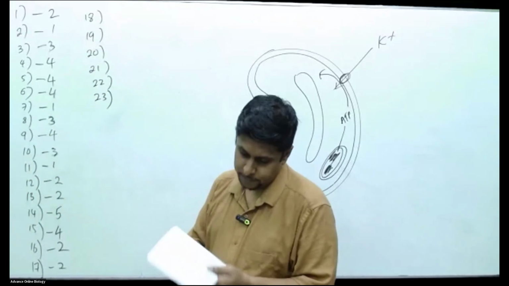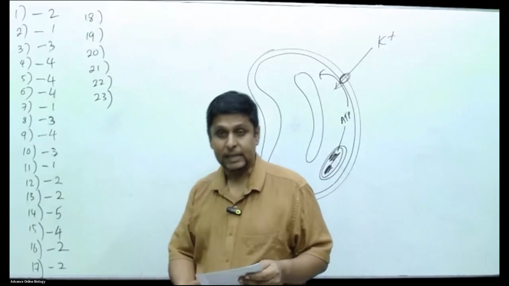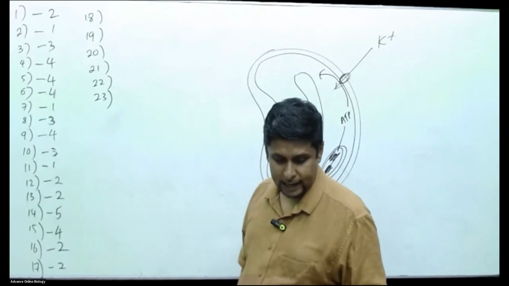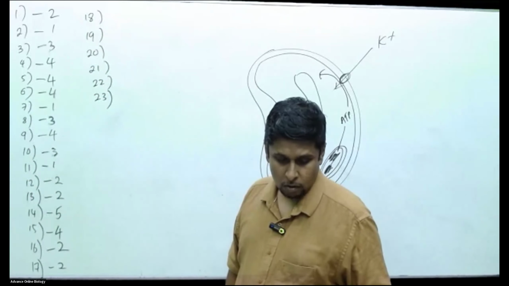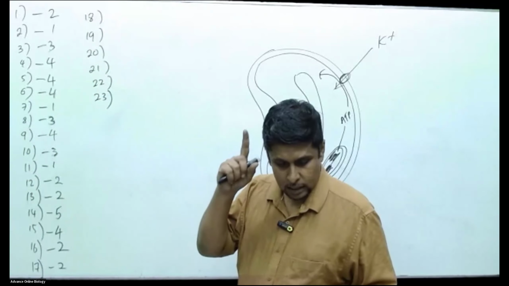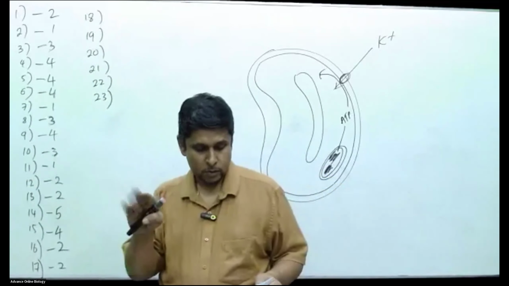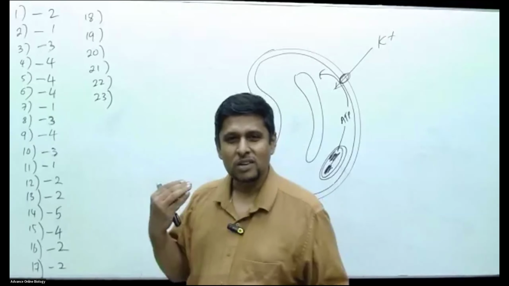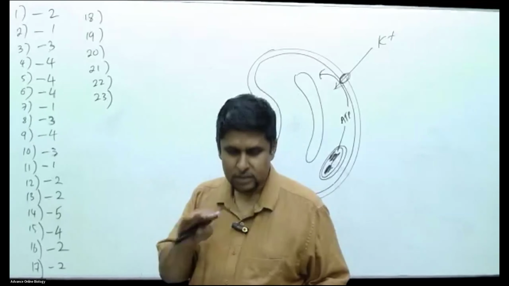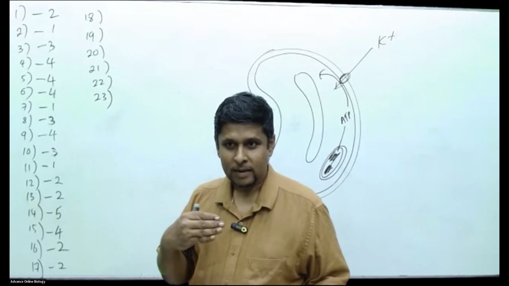Right, moving to next page. Question number 18, which of the following is a structural feature of epithelial tissue? Highly vascularized, wrong. No vascular tissues in epithelial tissue. Always consist of several layers of cells, no. Sometimes it can be one single layer, right?